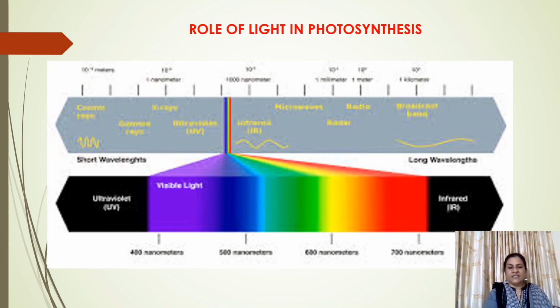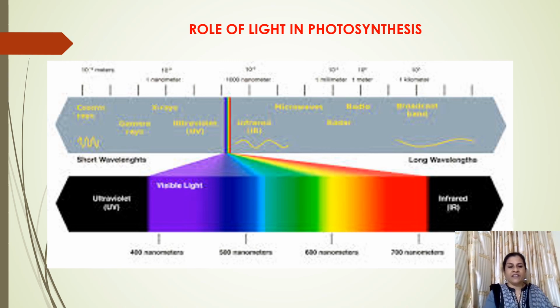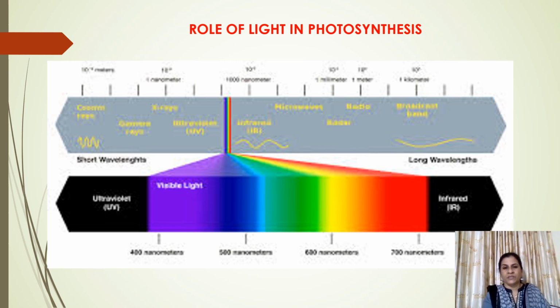This is the visible spectrum of light. This is the wavelength of light, which starts from violet to red. After red there will be infrared and far red. This light energy is not absorbed by green plants. So it starts from violet to red. Violet light has a wavelength of about 400 nanometer, while red light has a wavelength of about 700 nanometer. So this is the range of light which is absorbed by plants.